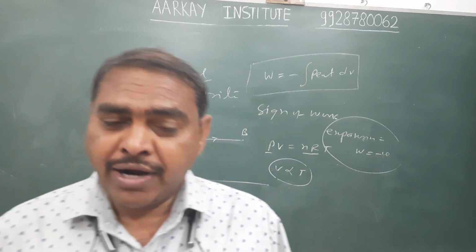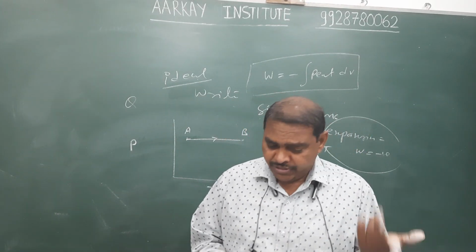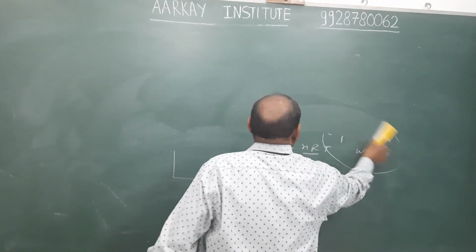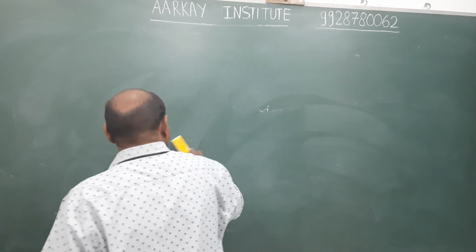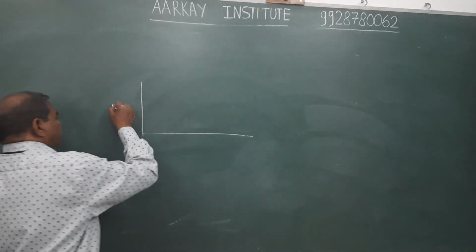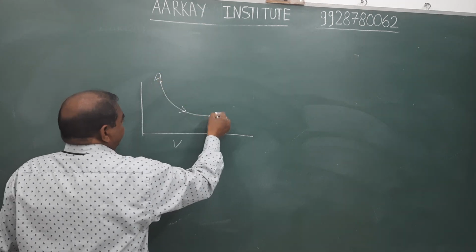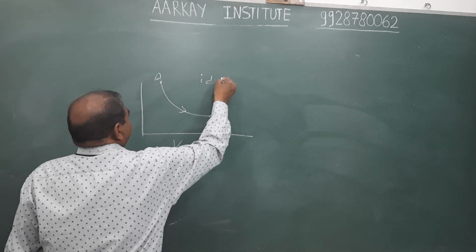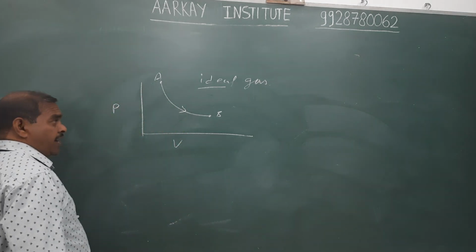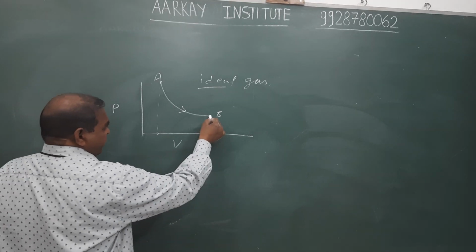In case of expansion, the sign of work is negative. So many times you are given graphs like this, and you predict whether the given process is expansion or compression. Similarly, another question. Gas at point A changes into point B, ideal gas. What is the sign of work? We know that it is also expansion. The initial volume of gas is less than its final volume.